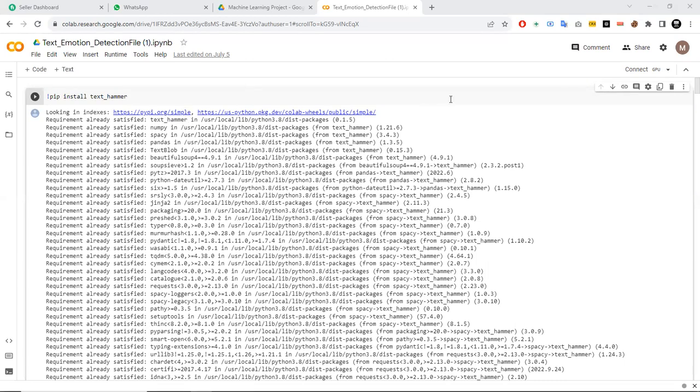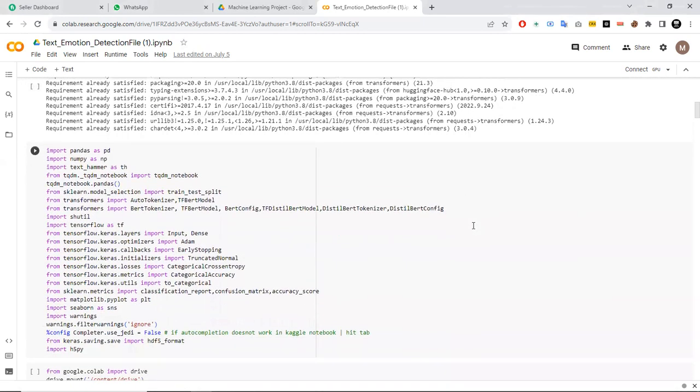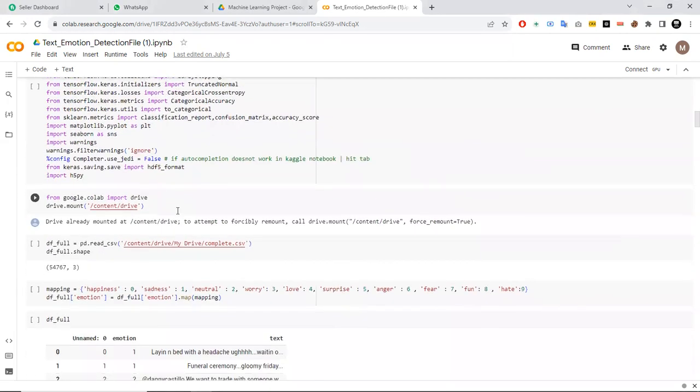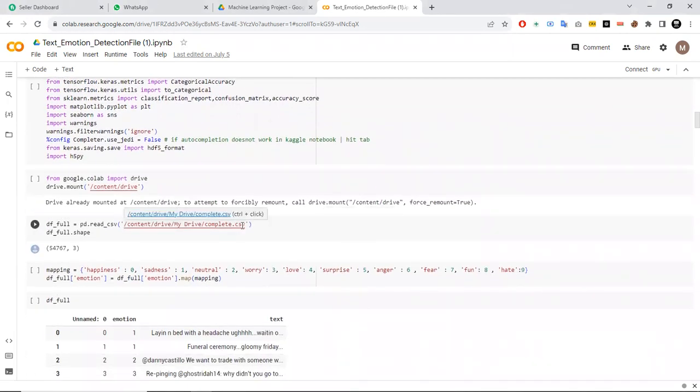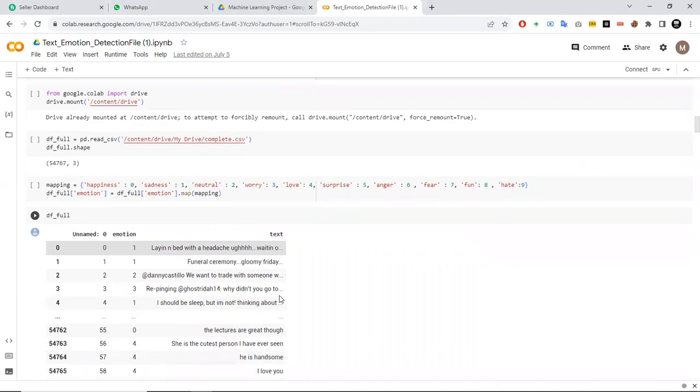It starts with installing the required Python libraries, like pandas, numpy, texthammer, etc. Then the CSV dataset file is imported from Google Drive, and a dictionary is created to map the emotions like happiness, 0, and sadness, 1. These are all the emotions which we are going to detect from the messages.